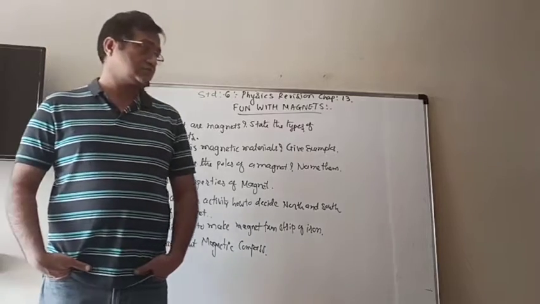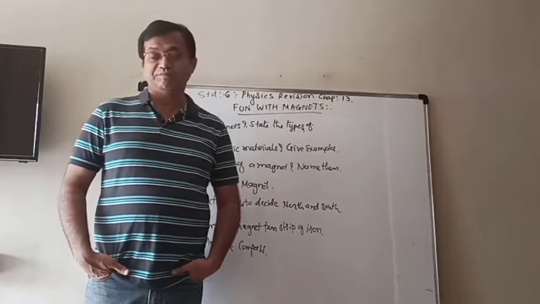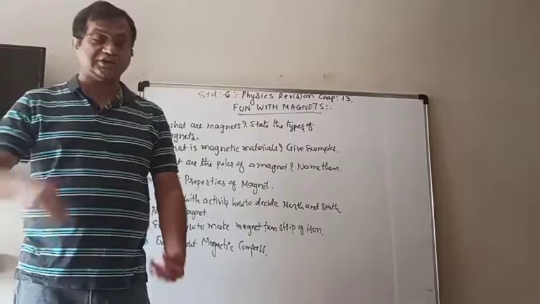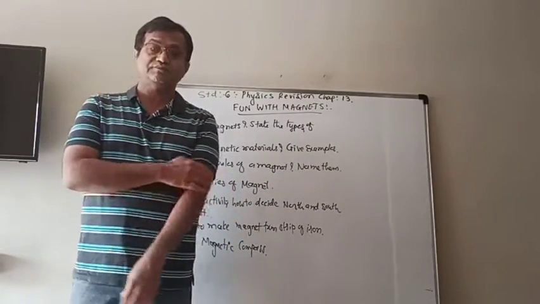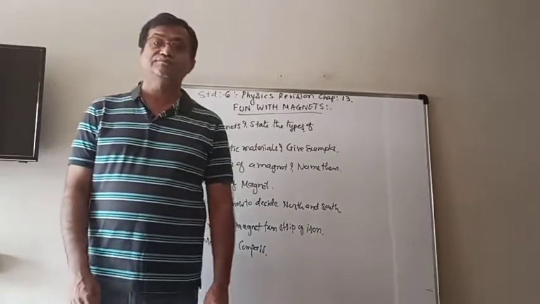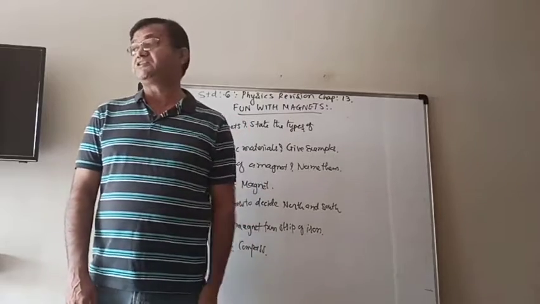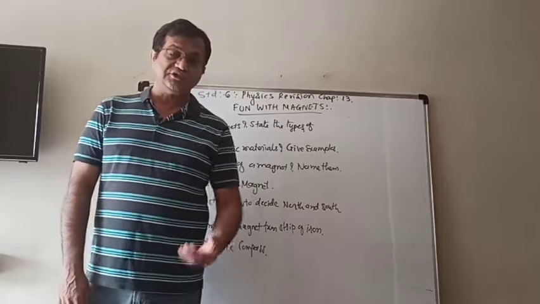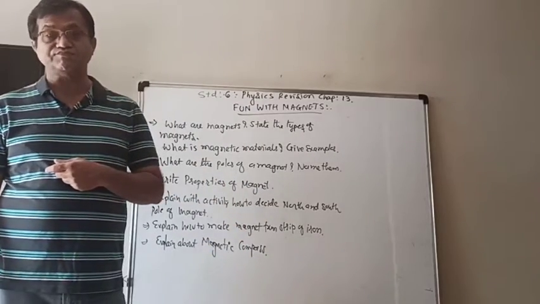When he was grazing his sheep, he was keeping a wooden stick with a metallic cap on it, and once it got stuck on the rock. In this way the first magnet was found, which is also known as natural magnet or magnetite.